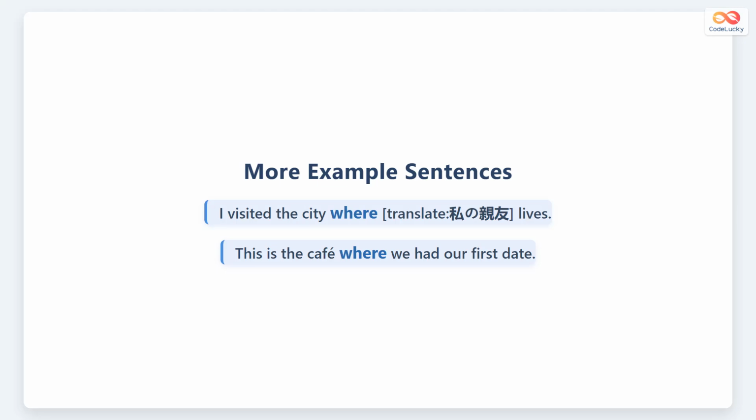Here are more examples. I visited the city where my best friend lives. Where shows the connection between city and friend. This is the cafe where we had our first date. Each sentence uses where to give location information clearly.